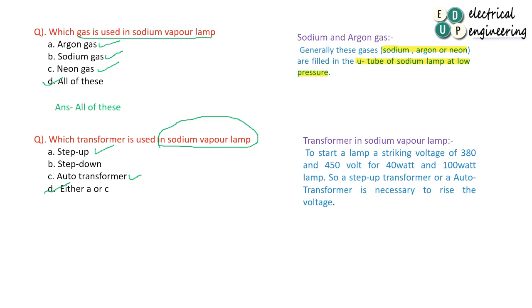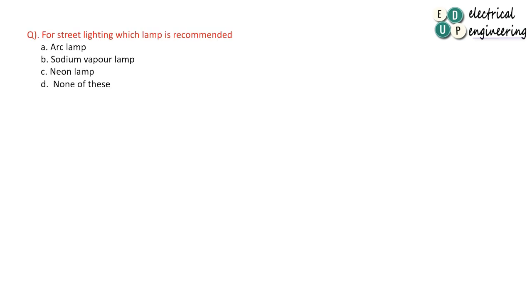So this is the information about the transformer in sodium vapor lamp. To start a lamp, a striking voltage of 380 volt or 450 volt for 40 watt or 100 watt lamp is essential. So a step up transformer or an auto transformer is highly essential to raise the voltage at the time of starting. So answer is either A or C. Okay, move to next question.